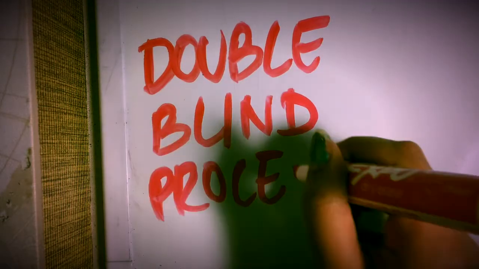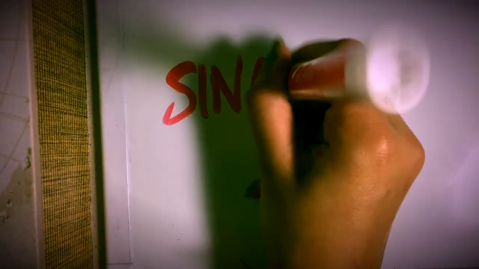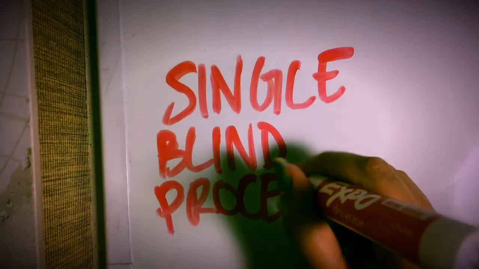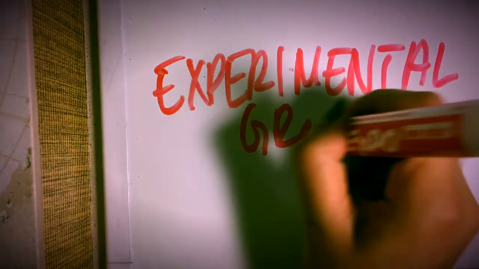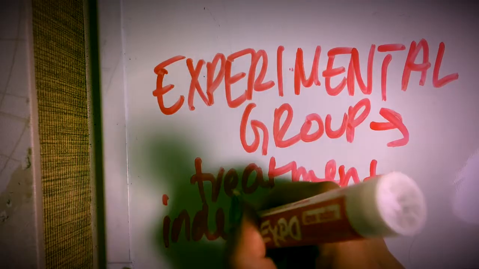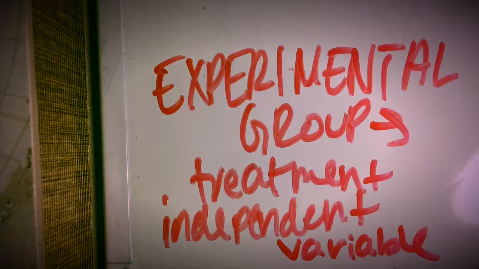In order to avoid this, we use double-blind procedures and single-blind procedures, in which you do not know if you're given the placebo or the actual drug. You don't know, meaning you cannot trick yourself, and the confounding variables are eliminated. The experimental group is given the treatment or the independent variable.